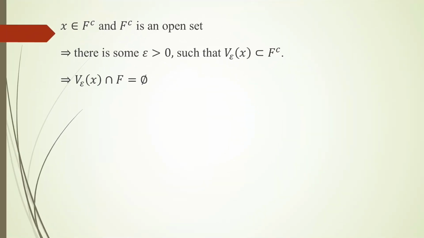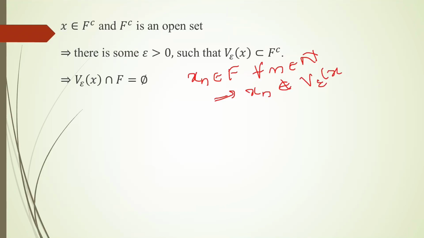So we can say that V epsilon of X intersection F is equal to empty, means no element of F can be inside V epsilon of X. By our assumption, Xn is in F for every n element of natural numbers. So every Xn is in F means these Xn's cannot be in V epsilon of X, because V epsilon of X intersection F is equal to phi.